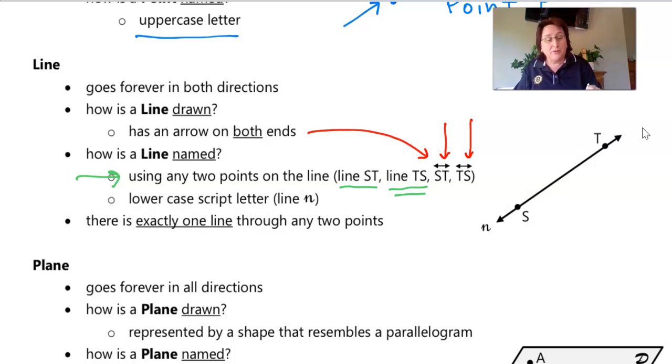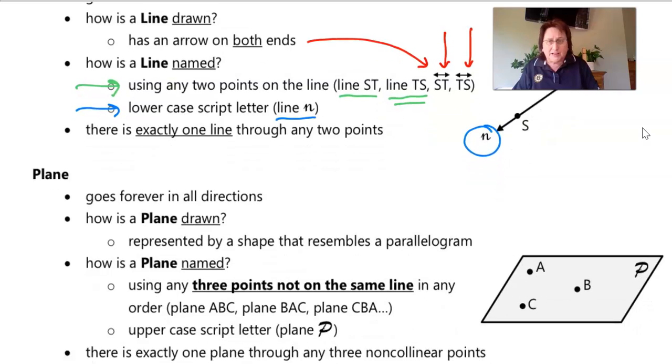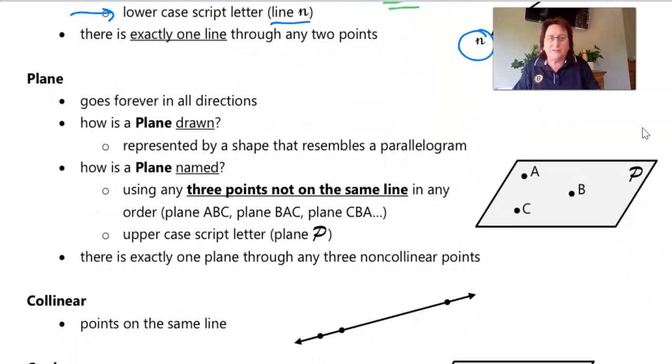Now, another way that you can name a line is using a lowercase script letter that's at the end of the line. If you see right here, that letter n is in script. That is the lowercase script letter, so we would name that line n, and that would encompass anything on that line.